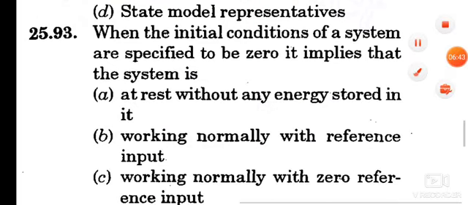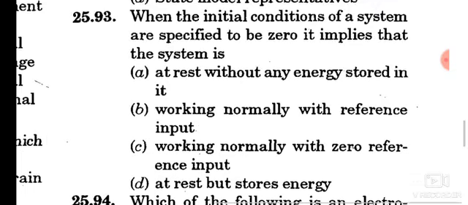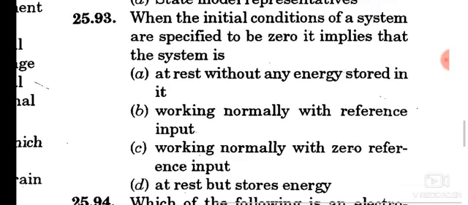Question number 93. When initial conditions of a system are specified to be 0, it implies that the system is, option D, at rest but stores energy. Option D is the correct answer.